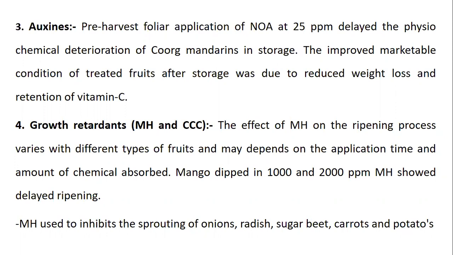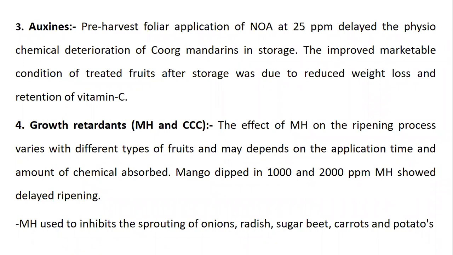Then growth retardants. Growth retardants like MH and CCC. MH means maleic hydrazide, and CCC means chloroethyl trimethyl ammonium chloride. These are the growth retardants. For filling the blanks, this can be asked in your examination.